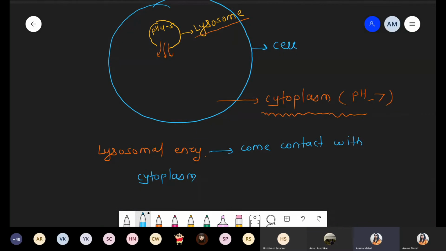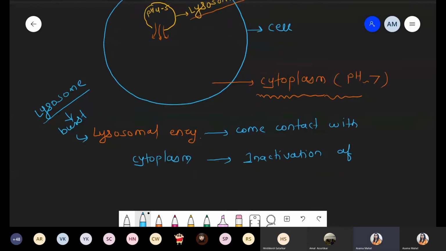So remember this thing. If any one vacuole, I'm talking about only a single vacuole, one or two maximum, but not more than that, bursts, then that lysosomal enzyme comes in contact with the cytoplasm, and once it comes in contact with the cytoplasm, suddenly there is an inactivation of the enzyme.